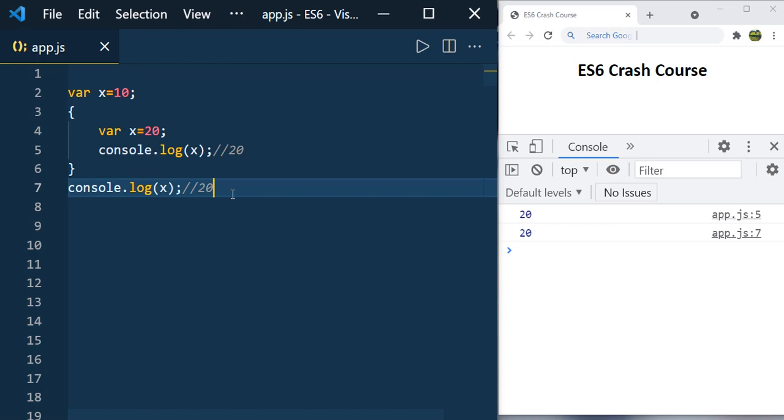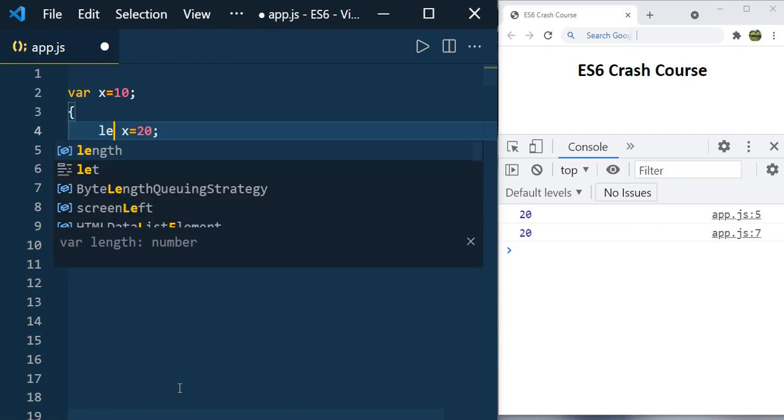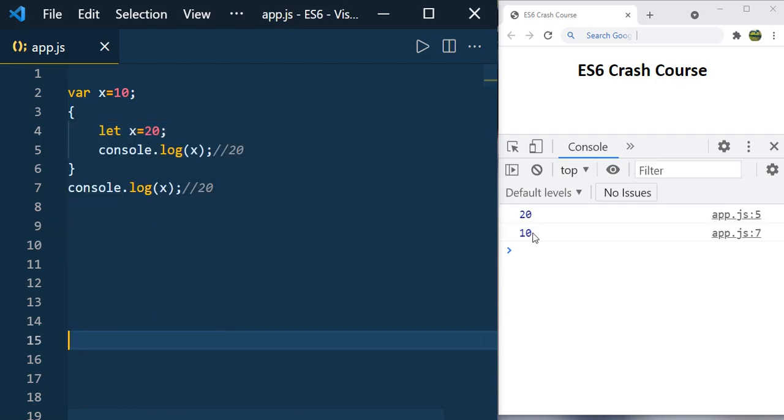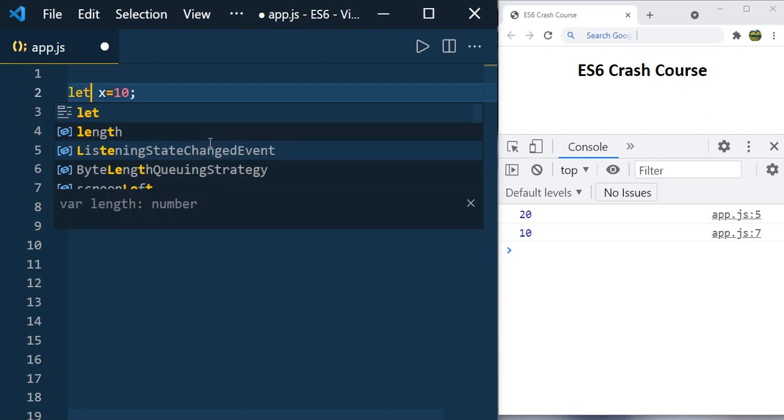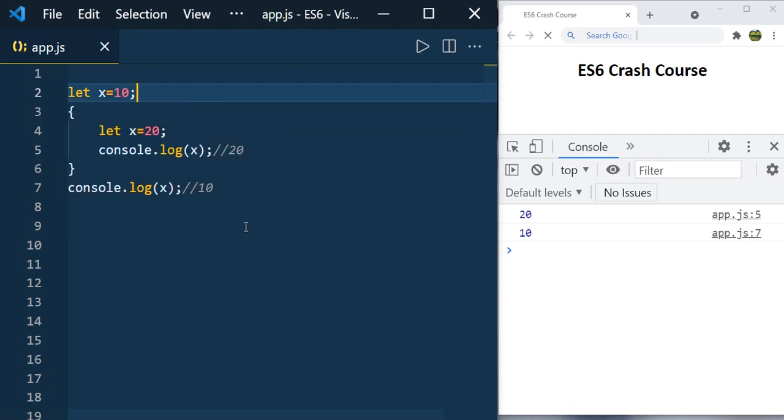So let us use the let keyword instead of var inside the block and save it. Now see the difference. Here var x is equal to 20 and you can see that here x is 10. When you use the let keyword, its scope is confined to the block only. With var, when you declare variables outside of a function, the scope will be global, but if you declare inside a function or inside a block, the scope will be local. So let and var are the same, but the thing is the let keyword is block scoped. And if we change let here again, let x is equal to 10, you can see the same output.